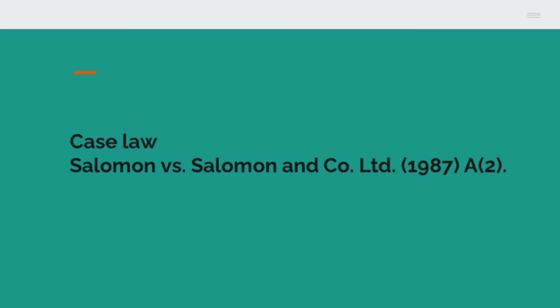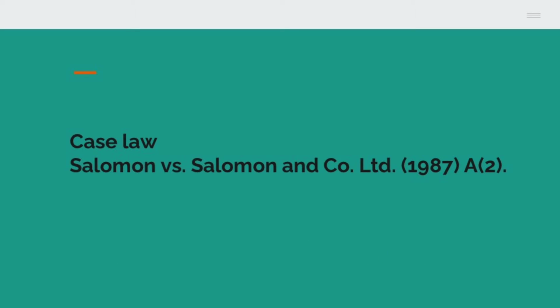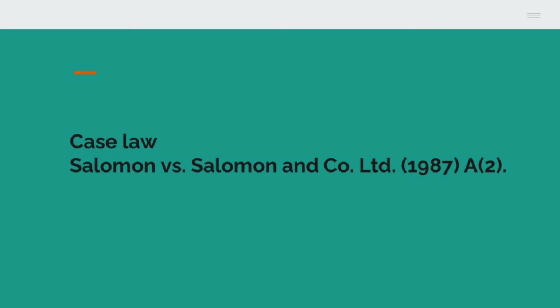This company was formed by him for the purpose of taking over and carrying on his earlier business. So he wants to do business in the form of a company. So what happened is he transferred the shoe manufacturing business to this Solomon and Company Limited. Now you know in a company there are members. The members of this new company were whom? Solomon himself, his wife, four sons, and a daughter.